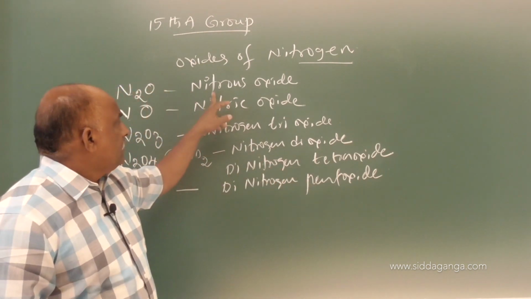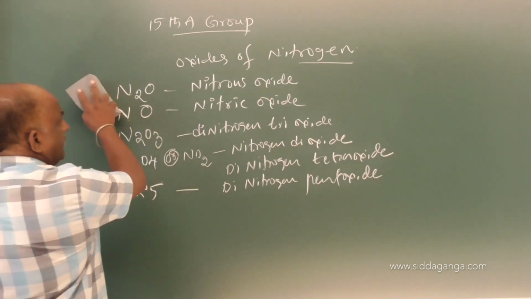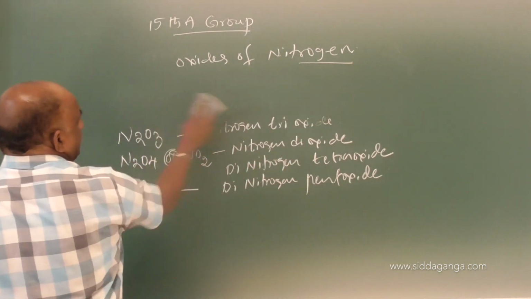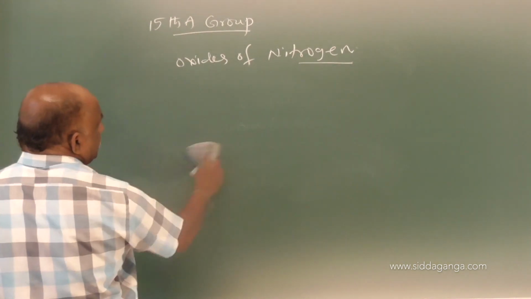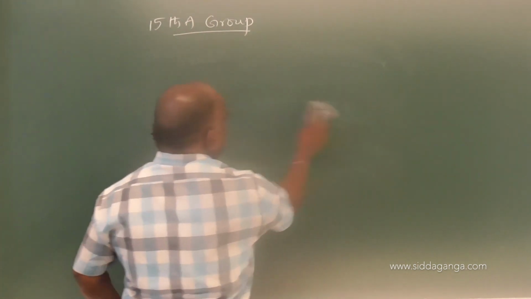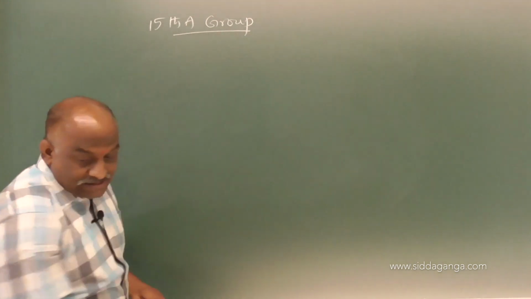So here, while coming to the other information regarding this, once you observe, otherwise you can make a table. That table will be useful for further assistance.